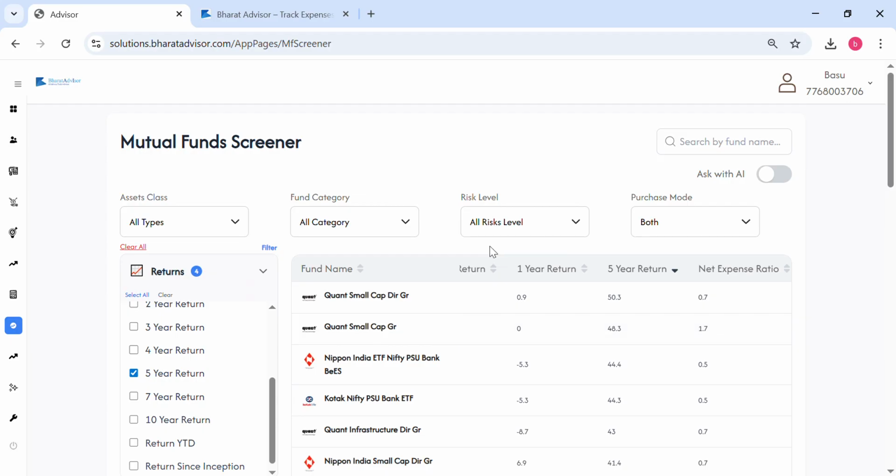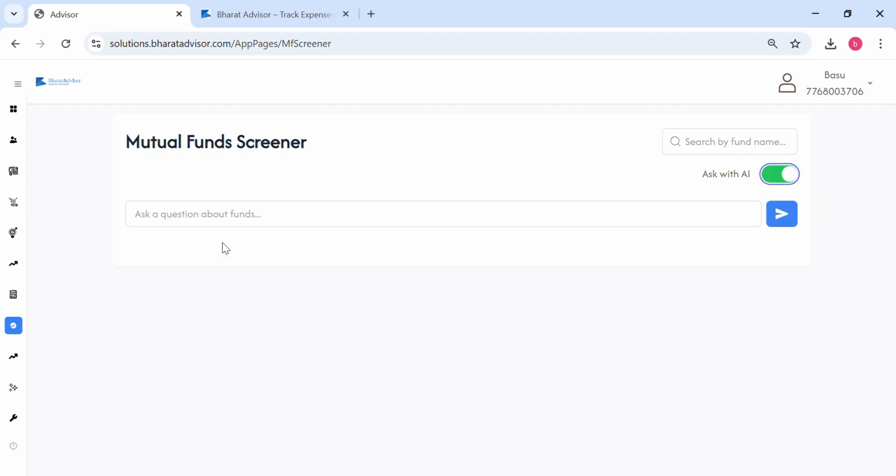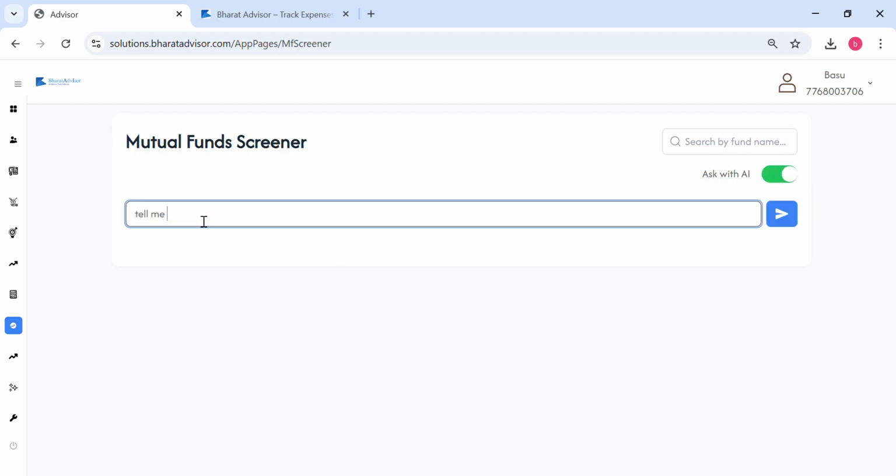While if you are really thinking that maybe you want to do it in a better manner, we have an AI. So you can basically ask, you can say, tell me which equity funds, or even which equity large cap funds have given more than, say, 20% return in the last, and you can ask for multiple criteria, more than 20% return and maybe higher Sharpe ratio or Sortino ratio, whichever way you want to do it.